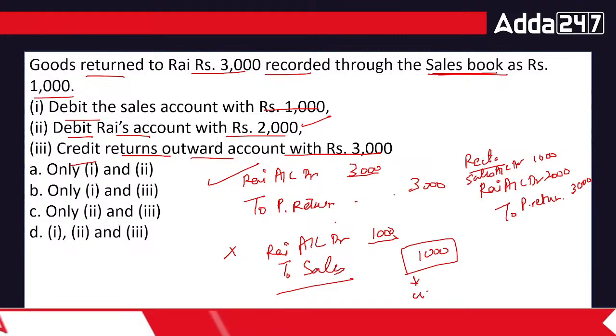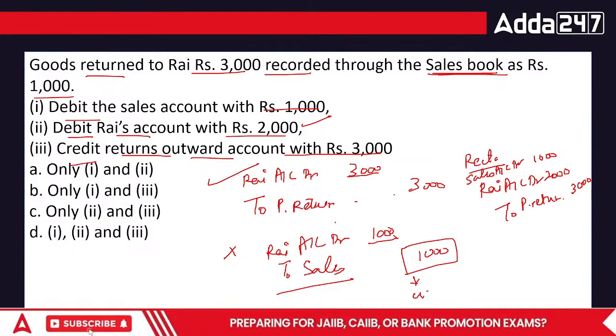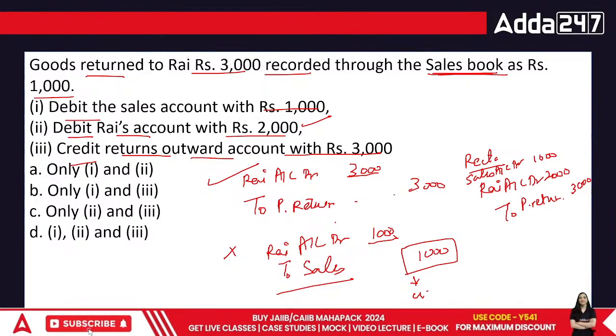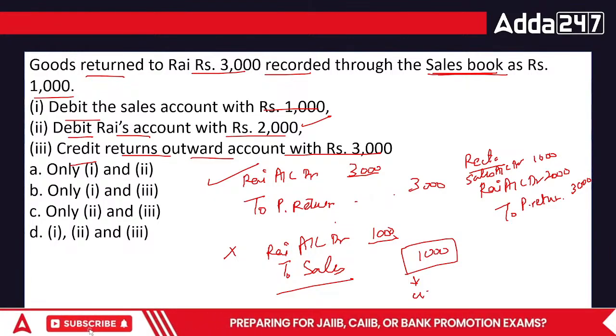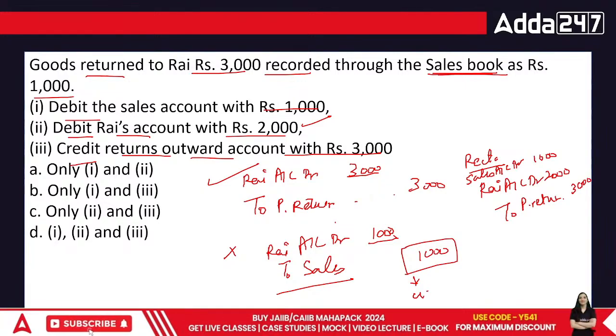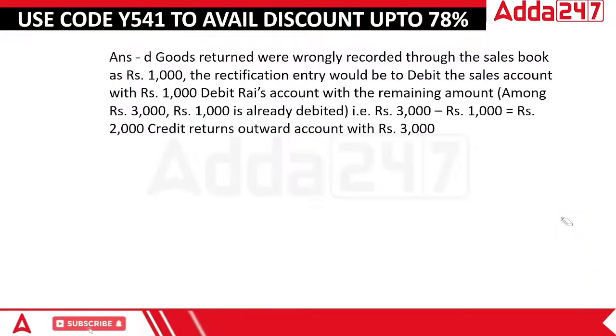So in this case, debit the sales account by 1000 is also correct, and the credit return outwards with 3000 is also correct. Purchase return is the goods that we purchased and we didn't like, so we returned. That is also written there. So in this case, can we say it is D?